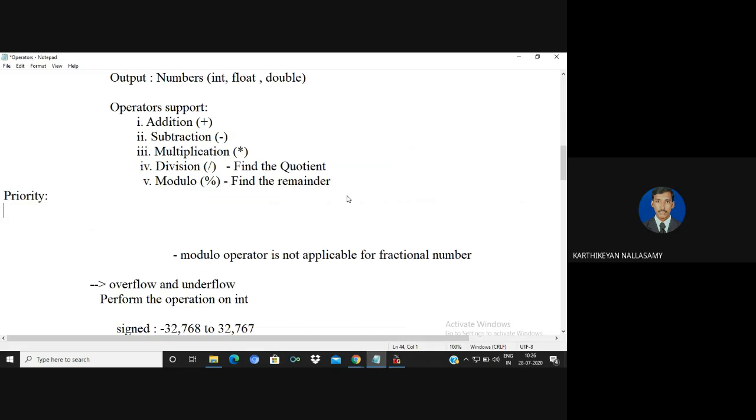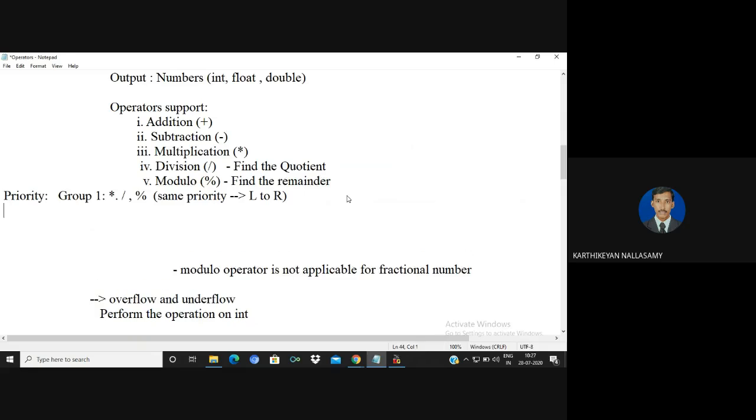First of all, we have to divide the operators into two groups. Group 1 is multiplication, division, and modulo operators. All have equal priority. If they have equal priority, you have to follow the associative principle, left to right. That means you need to process from left to right.